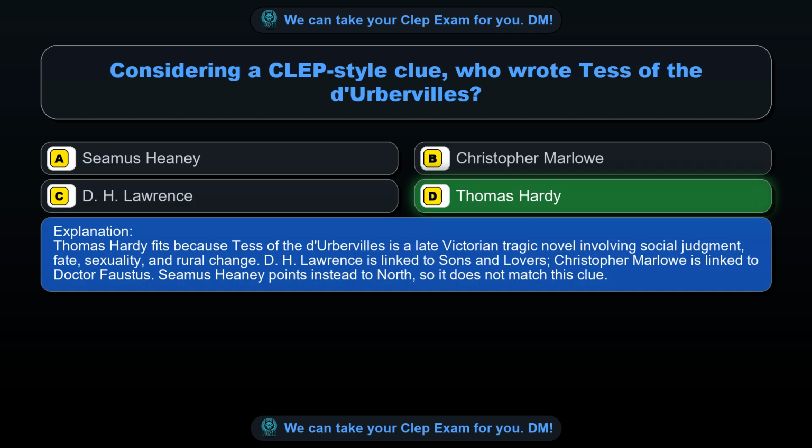Thomas Hardy fits because Tess of the D'Urbervilles is a late Victorian tragic novel involving social judgment, fate, sexuality, and rural change. D.H. Lawrence is linked to Sons and Lovers. Christopher Marlowe is linked to Dr. Faustus. Seamus Heaney points instead to North, so it does not match this clue.